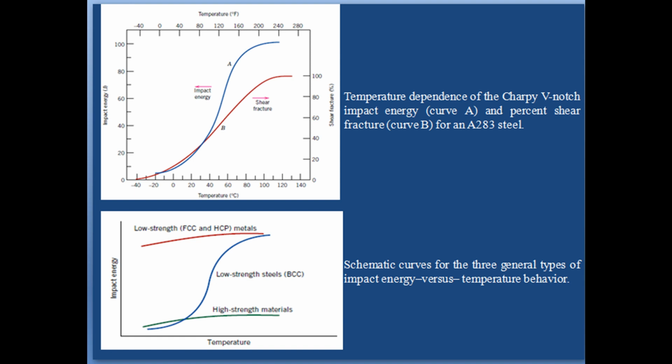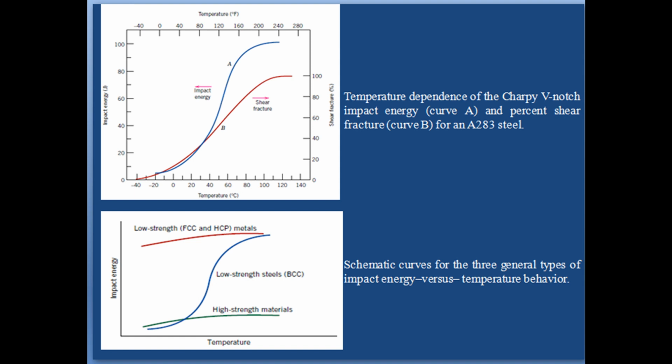The ductile to brittle transition is related to the temperature dependence of the measured impact energy absorption. This transition is represented for a steel by curve A in the figure. At higher temperature, the CVN energy, that is Charpy V-notch energy, is relatively large, in correlation with a ductile mode of fracture.